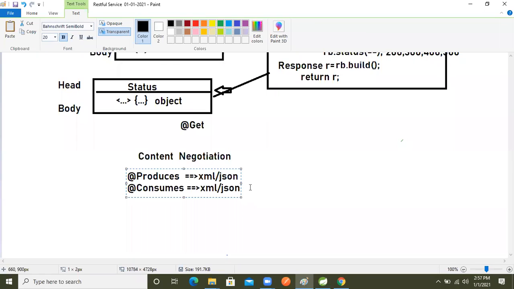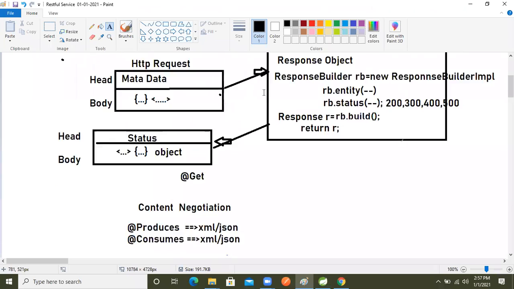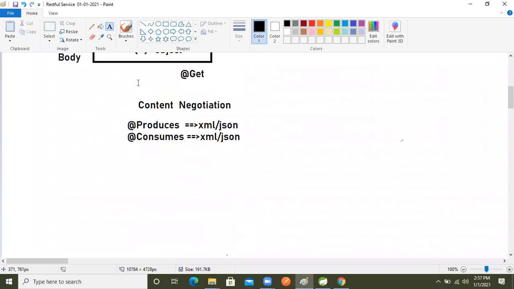But in the previous session, our API took only single data. I explained that we pass a single object. But here, how do we make our endpoint, meaning the provider, so how do we make our provider take the request?